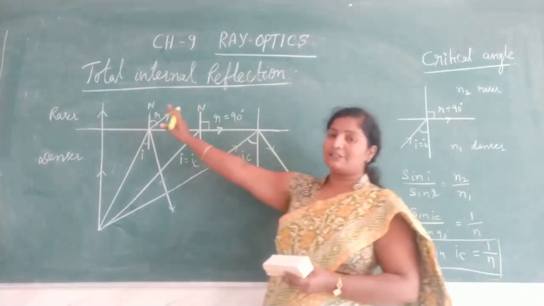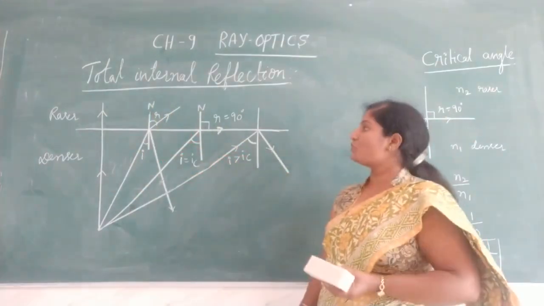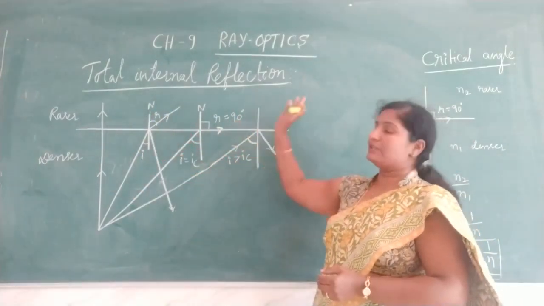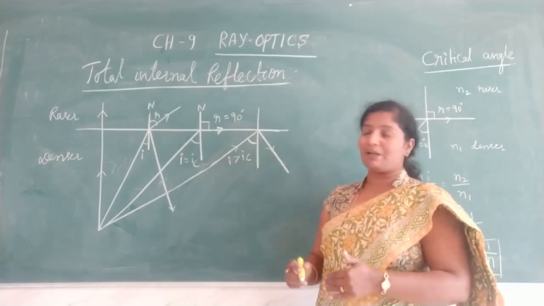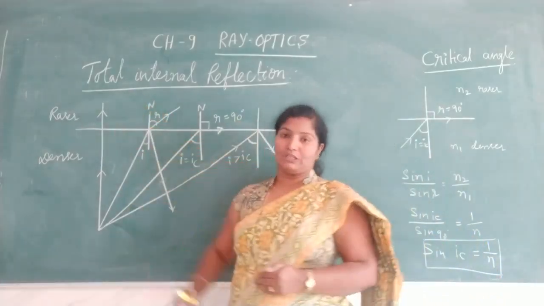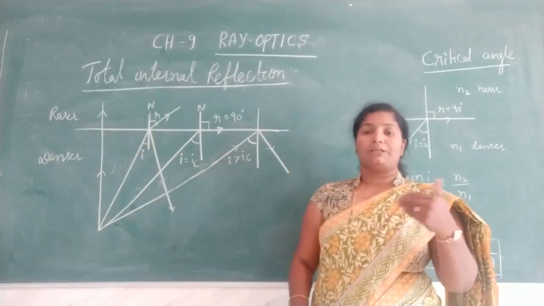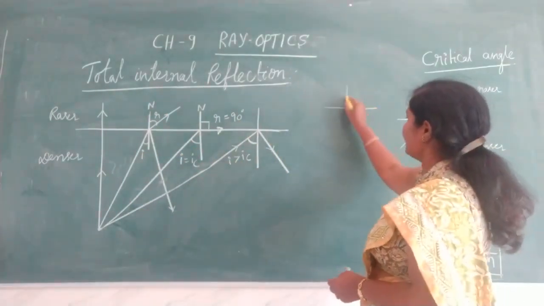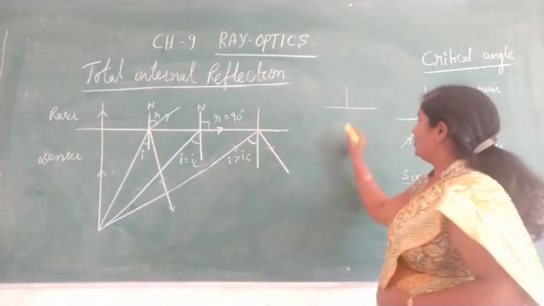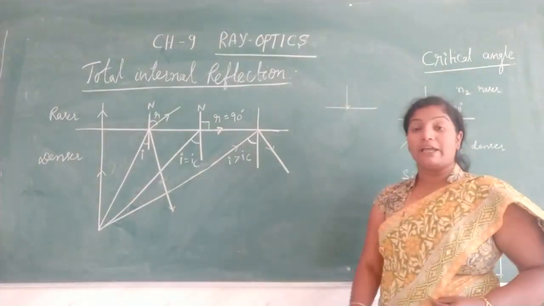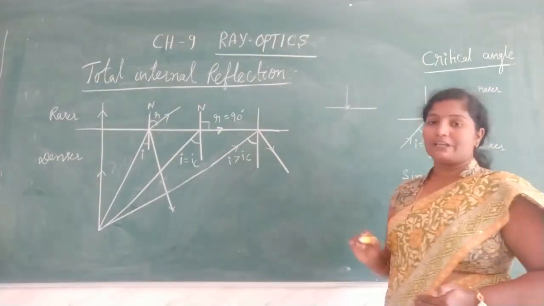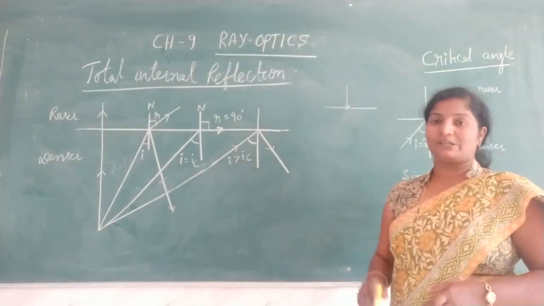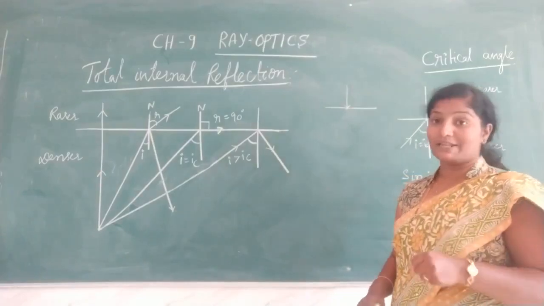First, let us discuss total internal reflection. The name itself represents total. What is that total? In the beginning I explained that when light is incident on any surface, part of the light is refracted, part is reflected, and part is transmitted.